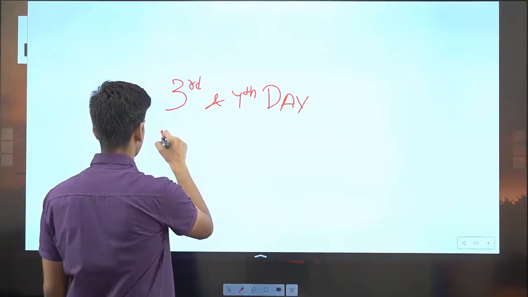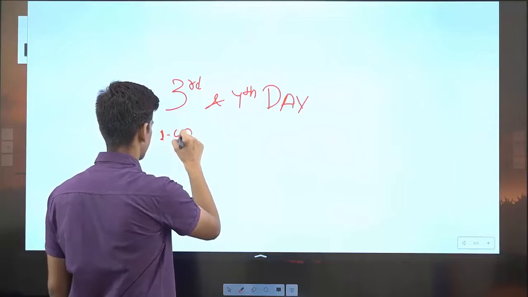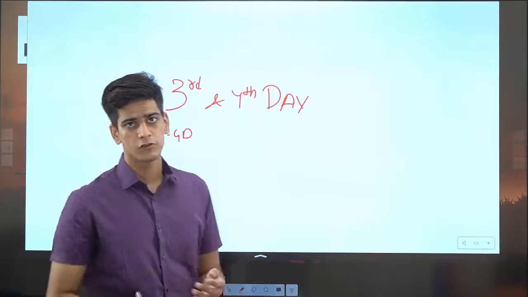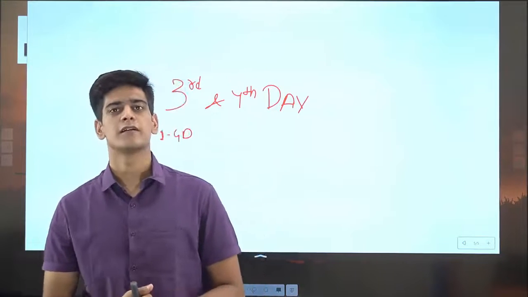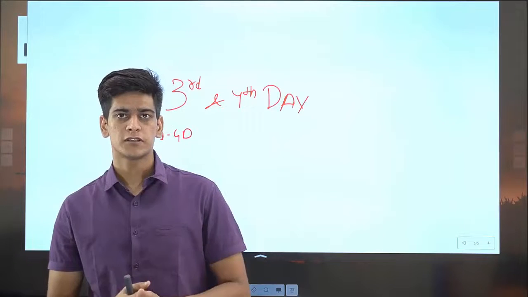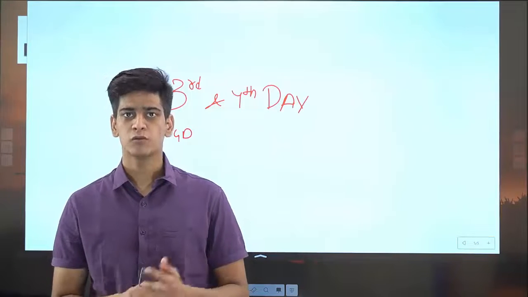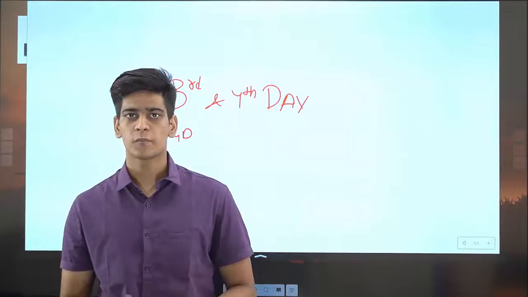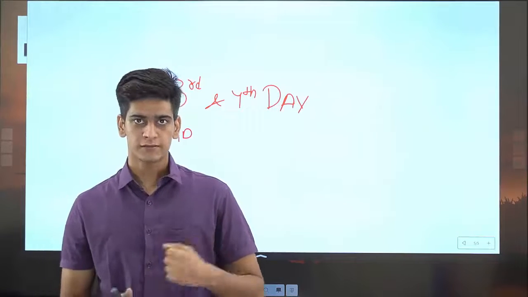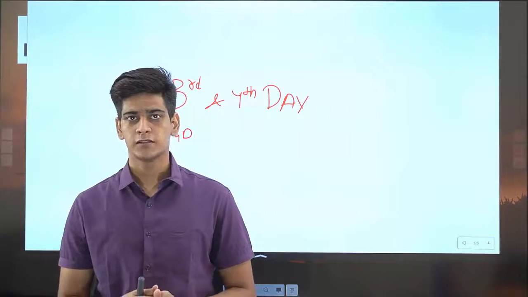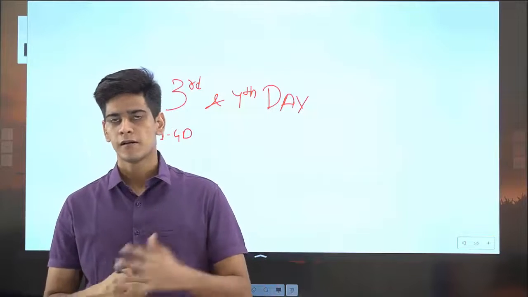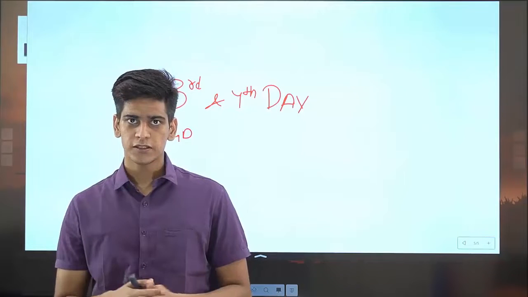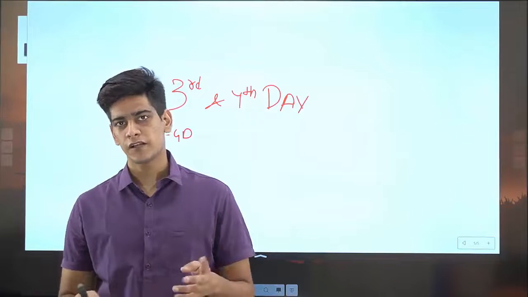The first test is GD, that is group discussion. In group discussion two discussions will be conducted. In the first discussion we will be given two choices, two topics, and in the second one the ground task officer will give us the topic, and we don't have the liberty to choose.